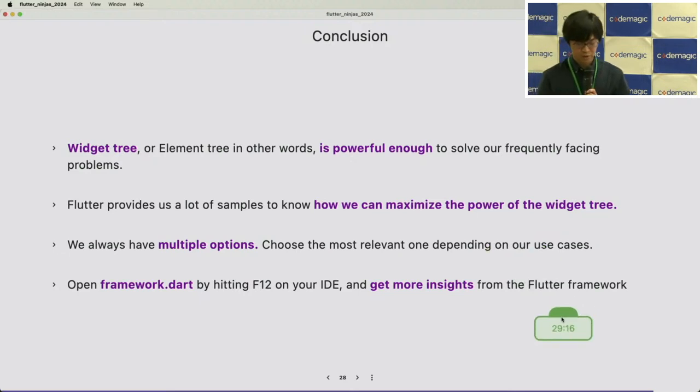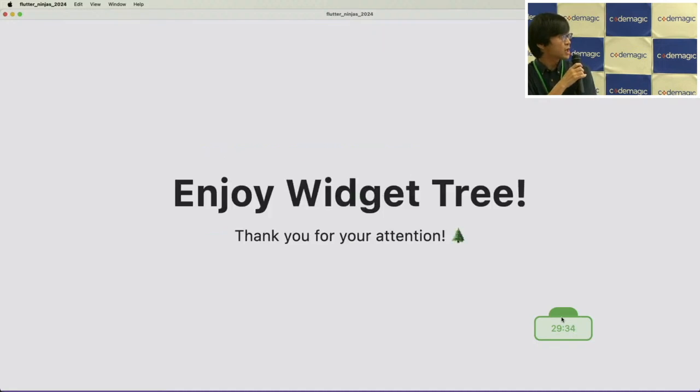And yeah, open framework.dart by hitting the F12 button in your IDE. The documentation and implemented source code is always next to you, so feel free. Yeah, it's very easy to get more insight from the Flutter framework. And yeah, that's it. So enjoy the widget tree and thank you for your attention.